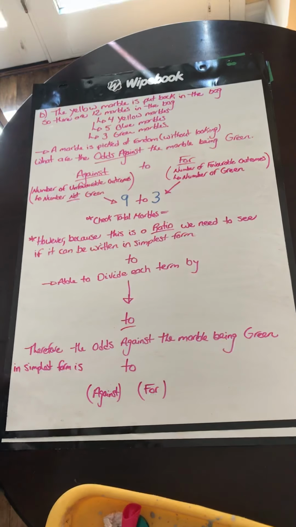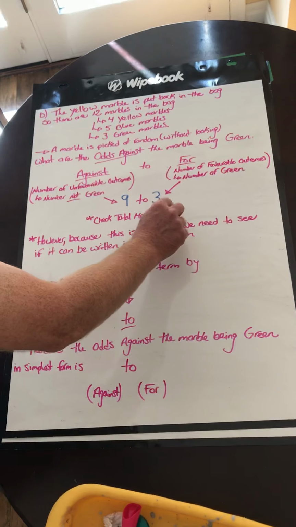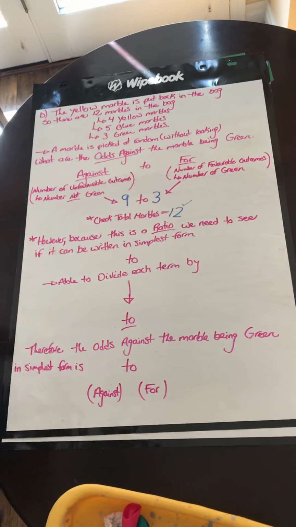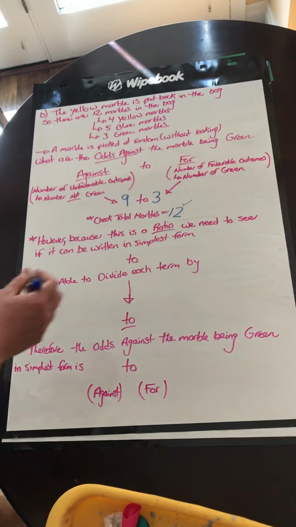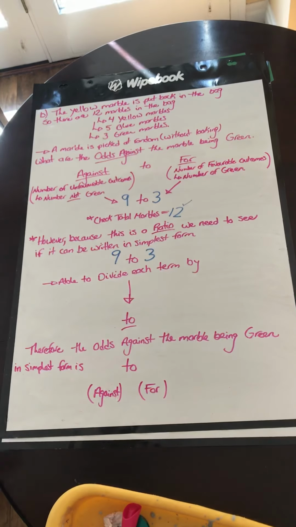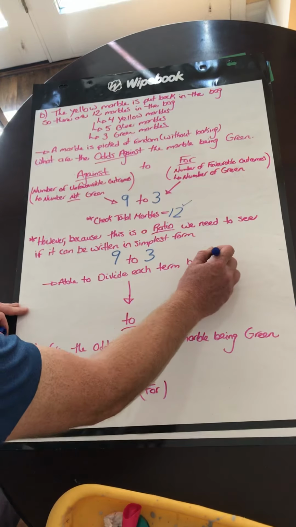Again, just to check we're on the right track, we check the total marbles here, and we have 12, which goes back to our total that we started with. However, this is a ratio, so we need to see if it can be written in simplest form. So 9 to 3, can it be written in simplest form? Yes, we are able to divide each term by 3.